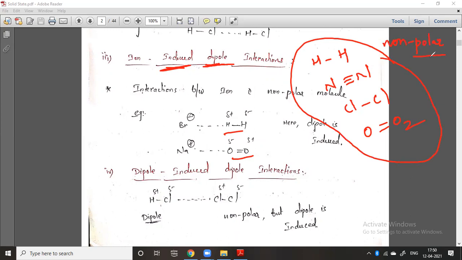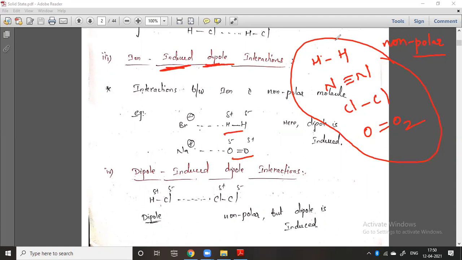Non-polar molecule: there is no generation of any charges, because there is no electronegativity difference between the two atoms. So there is no generation of any positive or negative charges. The bonds between them, which are non-polar bonds, are covalent bonds. They are perfectly pure covalent compounds, and there is no dipole moment on that particular molecule.